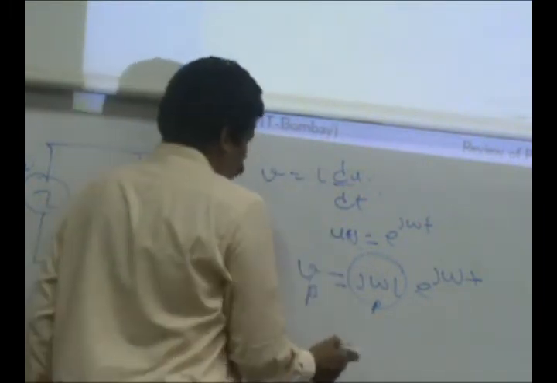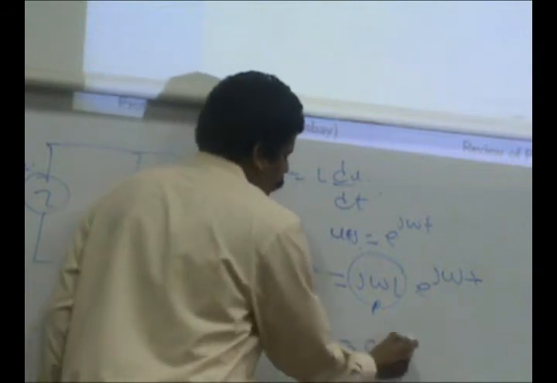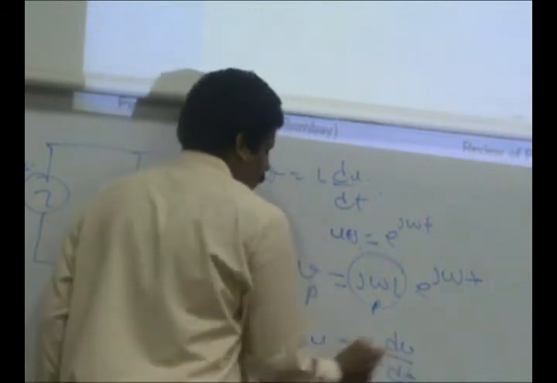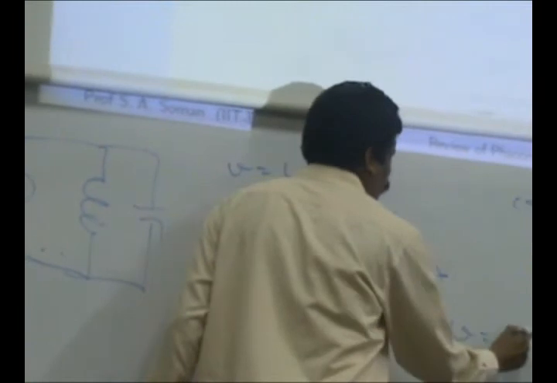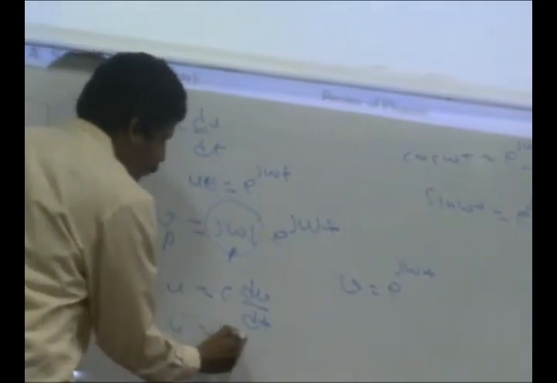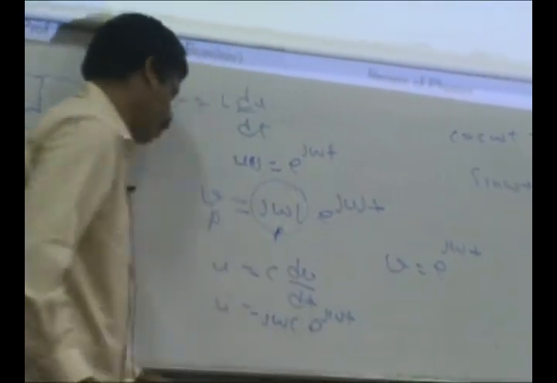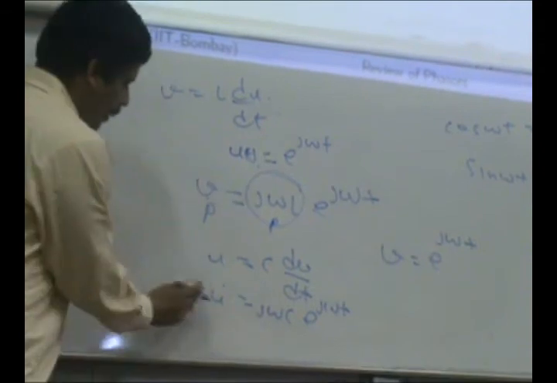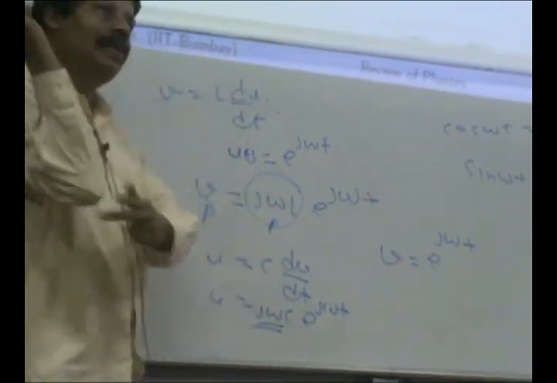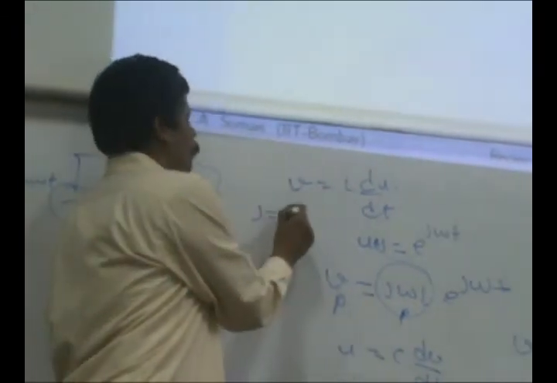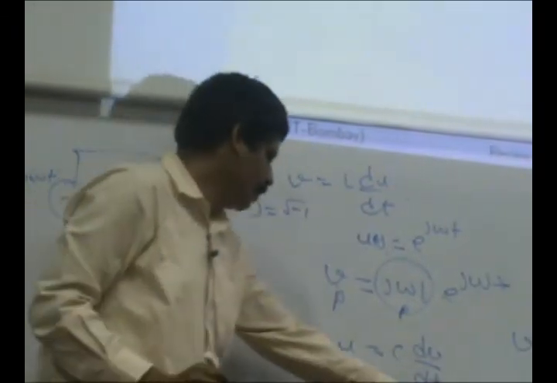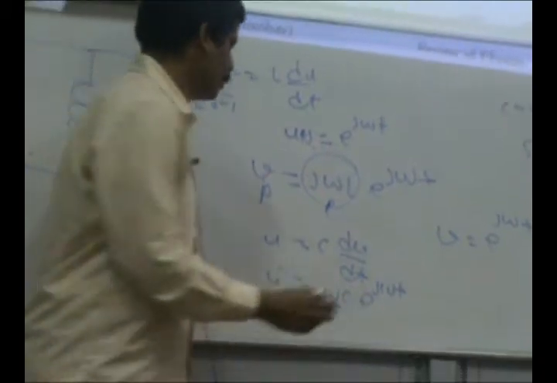And if you talk of current, I equal to C dV by dt for the capacitor, and if you put V equal to e to the power j omega t, what does this say? This says I equals j omega C e to the power j omega t. So what do you see here? It says that the current will be rotated by 90 degrees because of this square root of -1 with respect to the voltage.